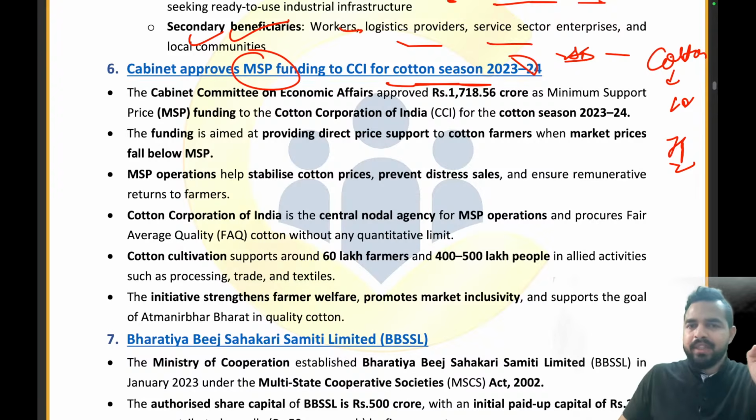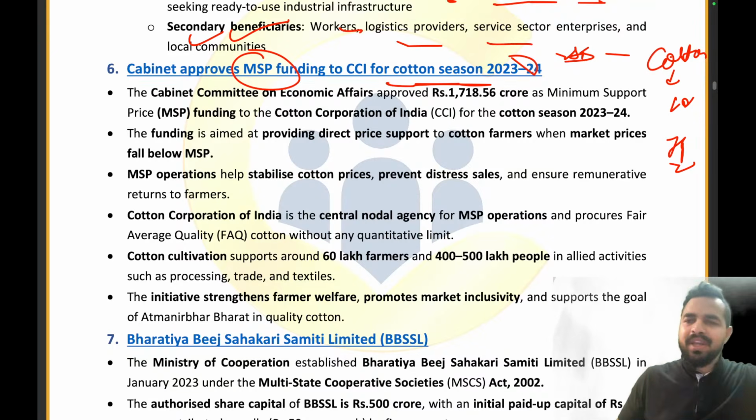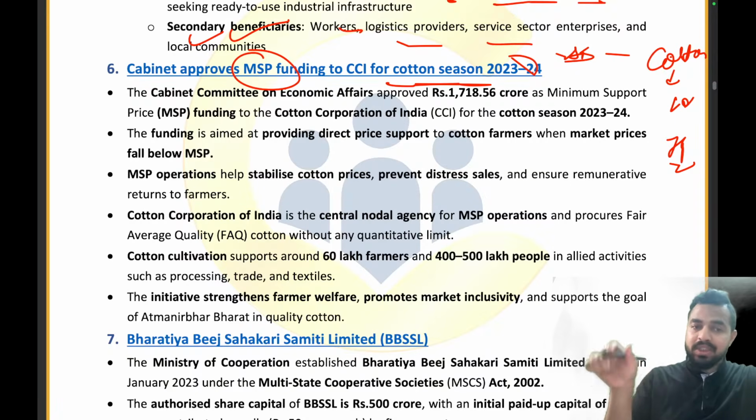So basically at that point of time, who comes to save the farmers? This is the Cotton Corporation of India. It says, don't worry, we have already provided you the MSP for the cotton. So don't worry, we will be procuring the cotton from you at rupees 100. No matter if anybody else is purchasing it from you, we will be purchasing it from you at rupees 100. Clear? So that is the impact of this complete article.